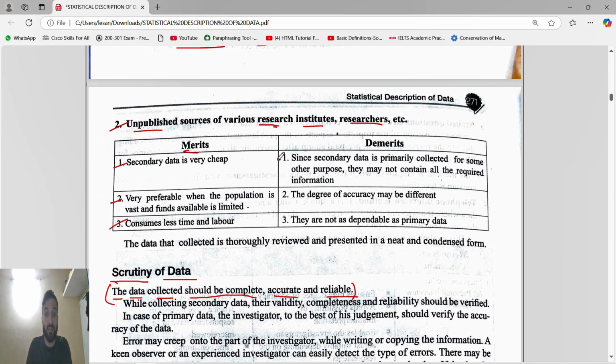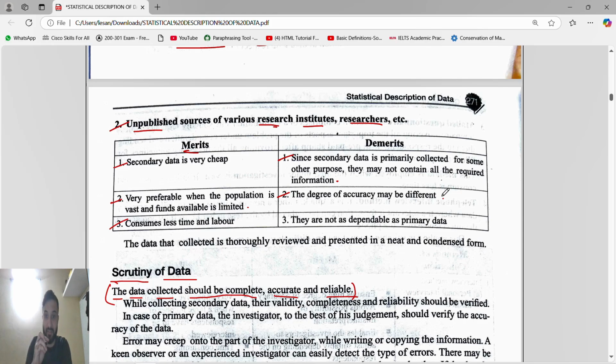But what are the demerits, guys? Since it is secondary data, it is not primary. Someone has already observed it and uploaded it, so there may be a little error in what they have observed, because humans are not 100% correct. So a little error can be there. Since secondary data is collected for someone else for some other purpose, it may not contain all the required information. Understand? Second, the degree of accuracy may be different.